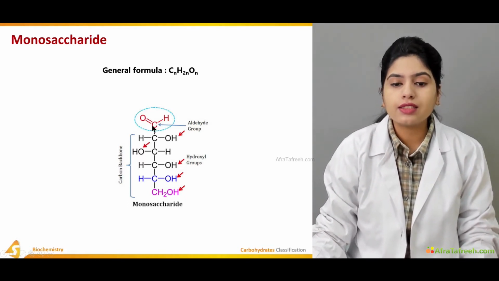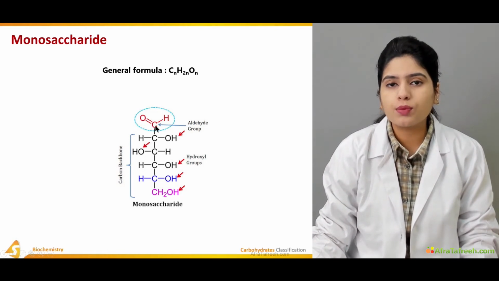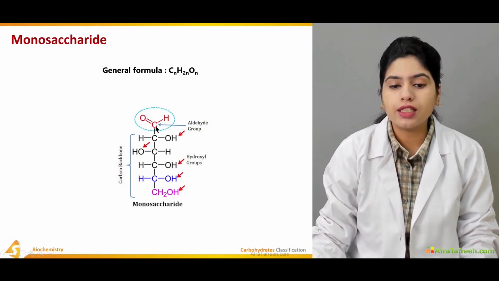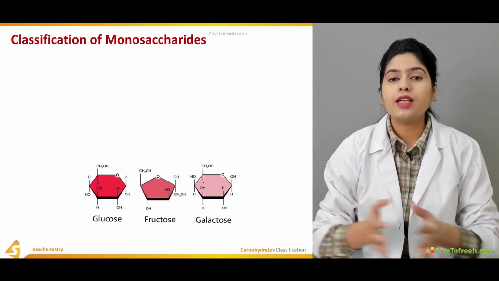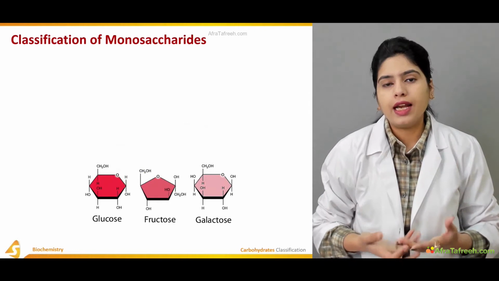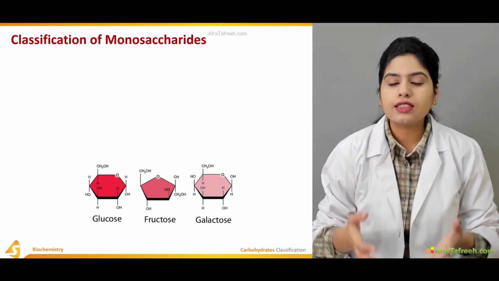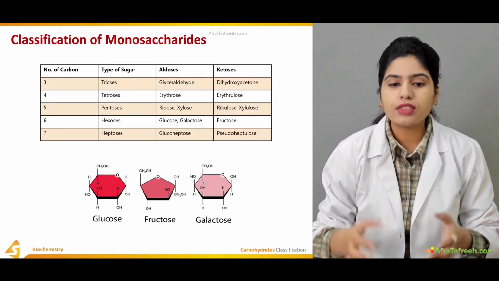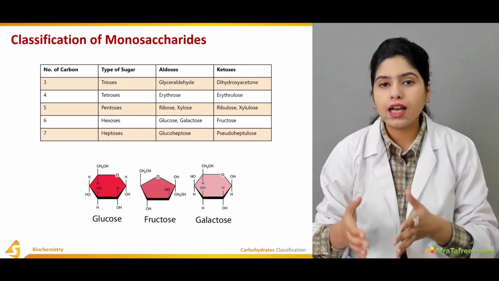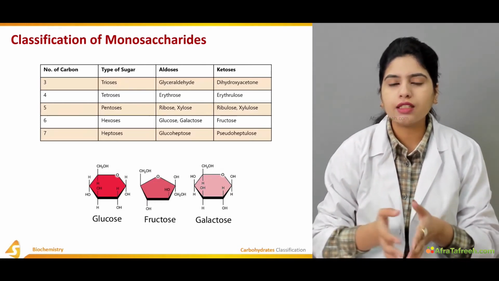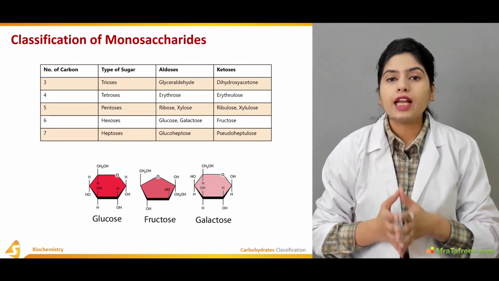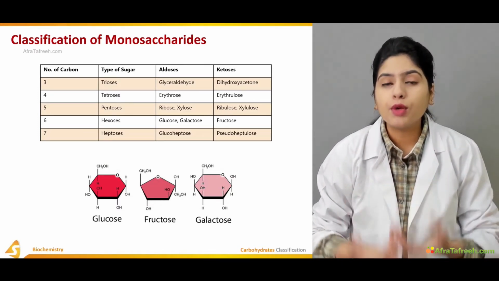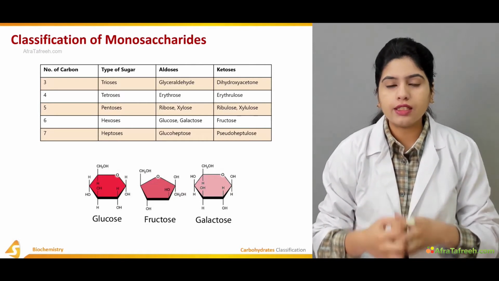If instead of this aldo group a keto group is present, then it will be known as a keto sugar. Now, these monosaccharides can be classified further, either on the basis of the presence of an aldehyde or ketone group, into aldo sugar or keto sugar, or they can be classified on the basis of the number of carbon atoms present in their structure.